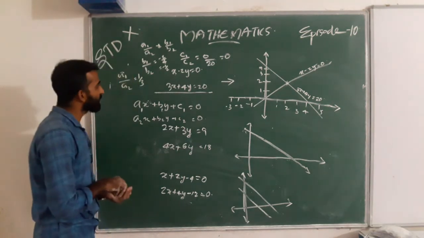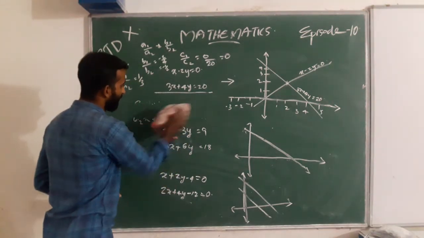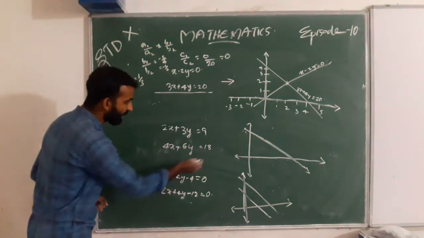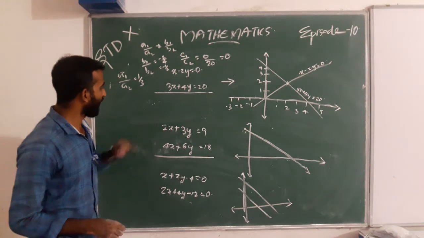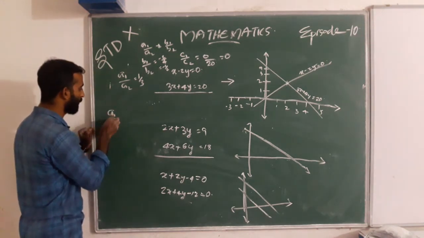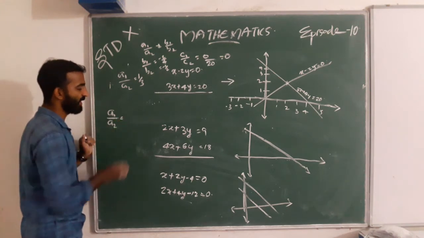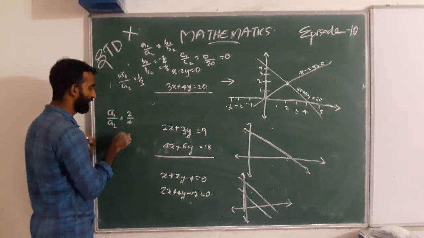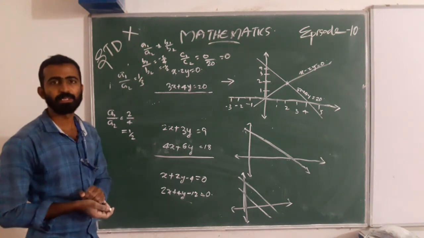Now here we take the next equation. Here a1 by a2 means what? 2 by 4, that is, we get 1 by 2. Is it right?